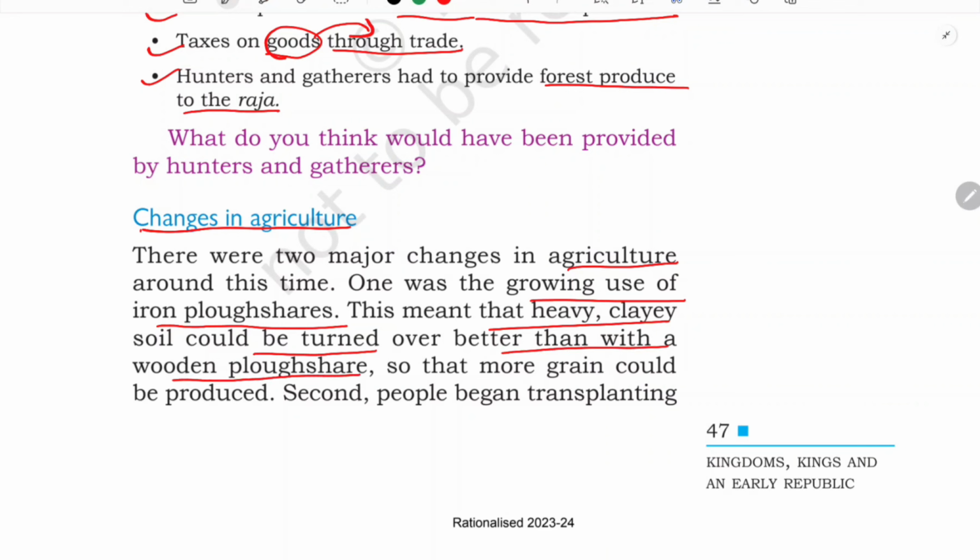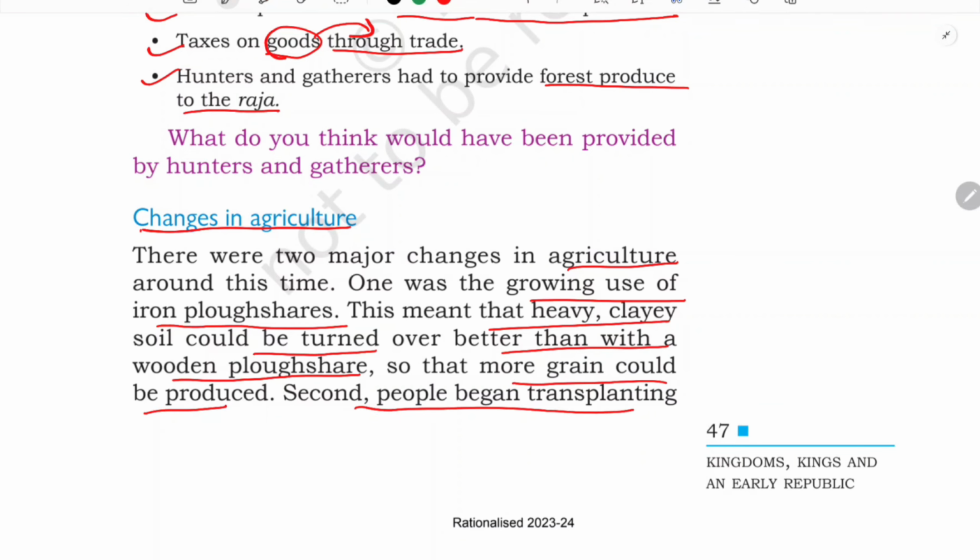So now there was some development. Okay, with time there used to be development, isn't it? So during that time what happened? Now they started using the iron plowshare. So it made it easier to turn the heavy clayey soil, which made the soil more fertile, so that more grain could be produced.